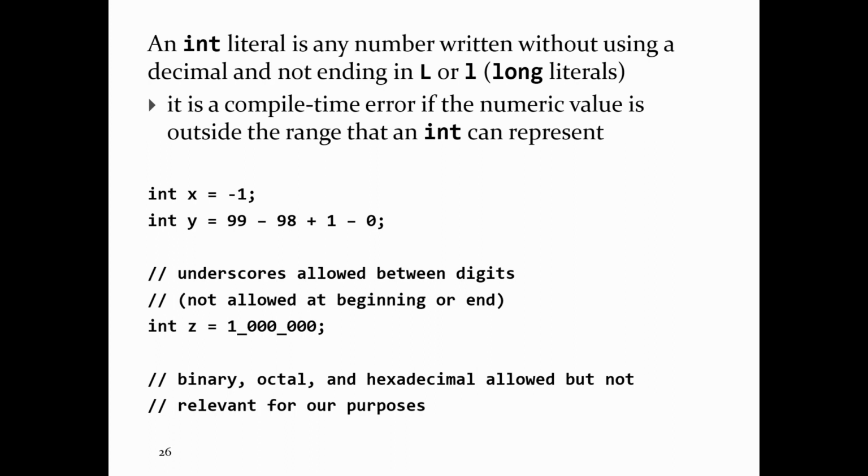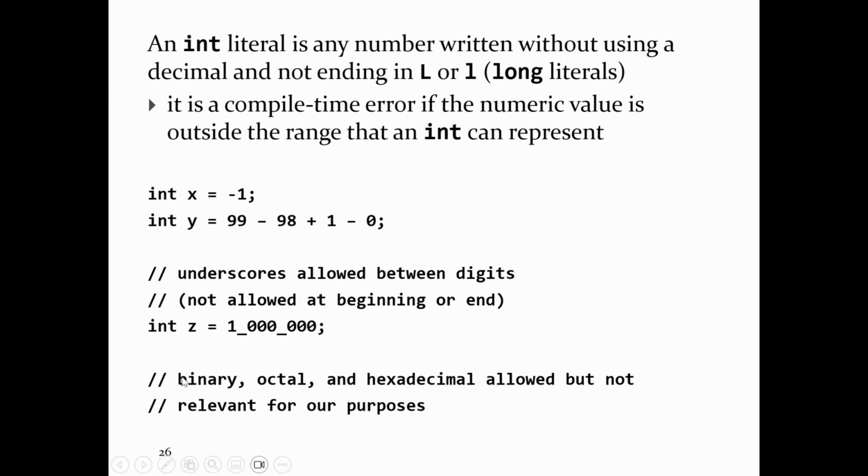If you want to write down a long literal, you write down your number and then you stick an L after it. You should use big L because the little l looks like a 1. So -1 big L would be a long literal. 99 big L would be a long literal. If there's no L and there's no decimal point, it's an int literal. If you want to, you can put in underscores between the digits to make it easier to read. You don't have to, but you are allowed.